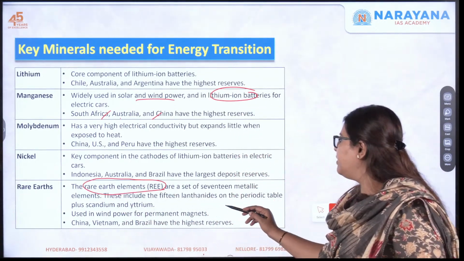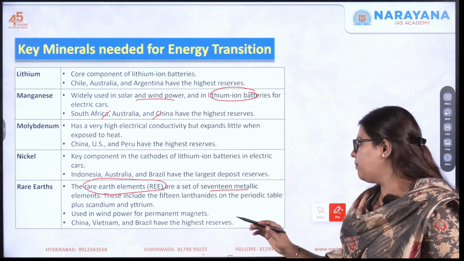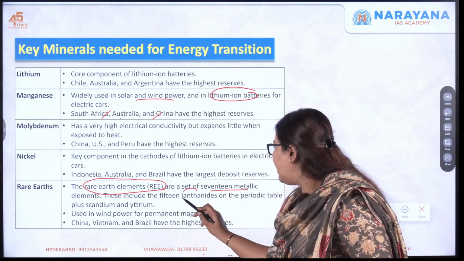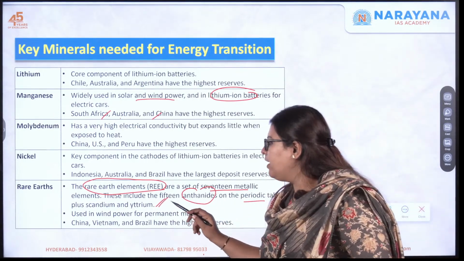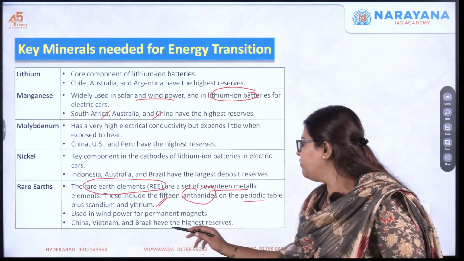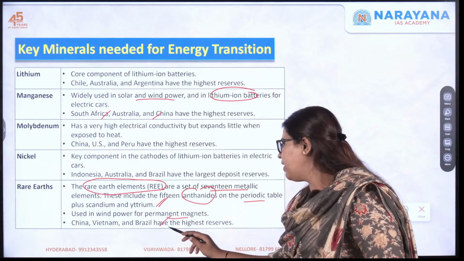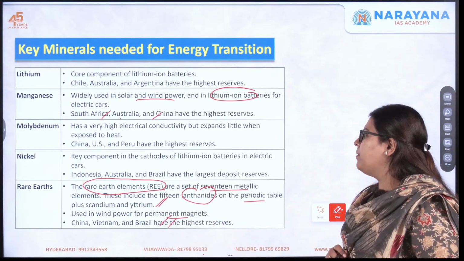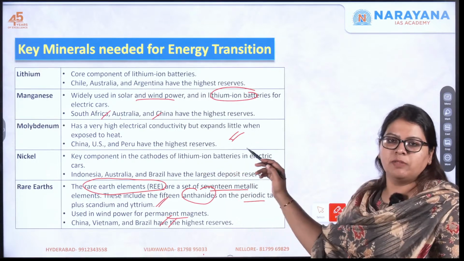Okay, rare earths are a set of 17 metallic elements. If you look across your periodic table, you will know. These include the lanthanides on the periodic table plus scandium and yttrium. Okay, these are used in wind power for permanent magnets and are found in countries like China, Vietnam, Brazil. These have the highest numbers. Okay, again, molybdenum is found across China, US, Peru, etc.